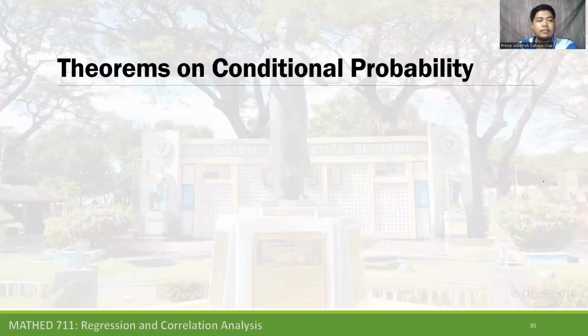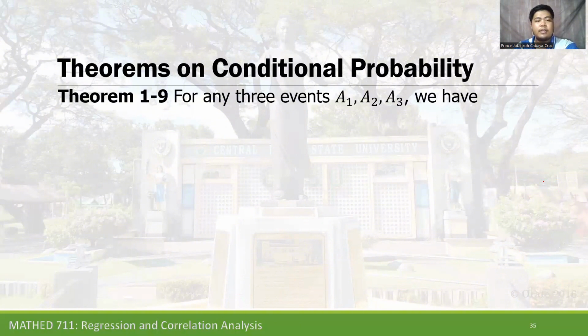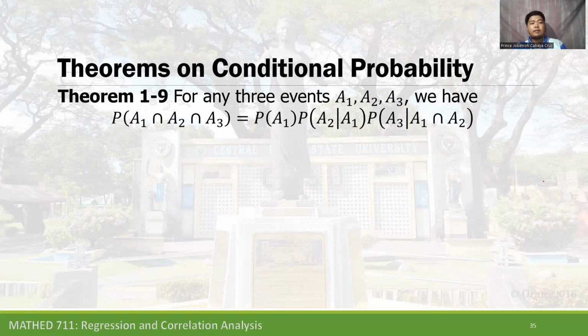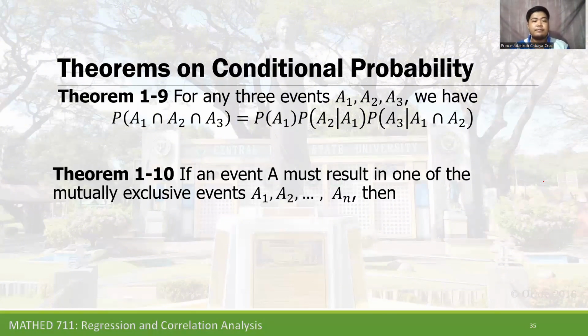Theorems in conditional probability, another example. Another theorem for conditional probability is theorem 1-9. For any three events A sub 1, A sub 2, A sub 3, we have the probability of A sub 1 intersection A sub 2 intersection A sub 3 equal to the probability of A sub 1 multiplied by the probability of A sub 2 given that A sub 1 has occurred, multiplied by the probability of A sub 3 given that A sub 1 intersection A sub 2 has occurred.